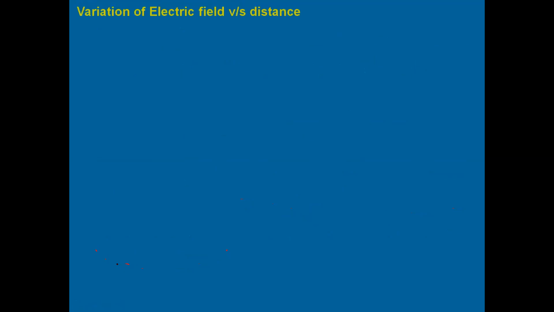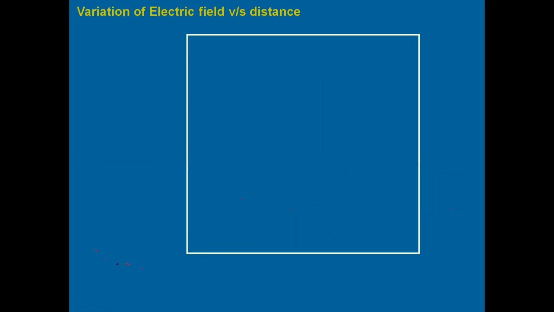Before we conclude, I will give you one more small topic. It is how to graphically represent, because graphical representation is also very important while studying physics. How to represent electric field graphically as a function of distance. For that, we can take distance along the x-axis and electric field along the y-axis.